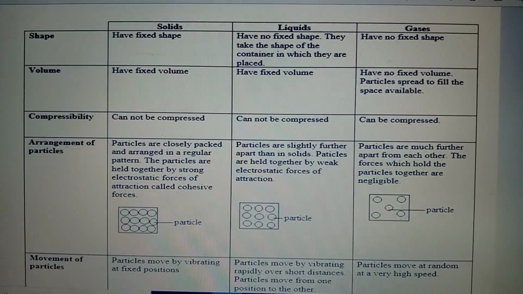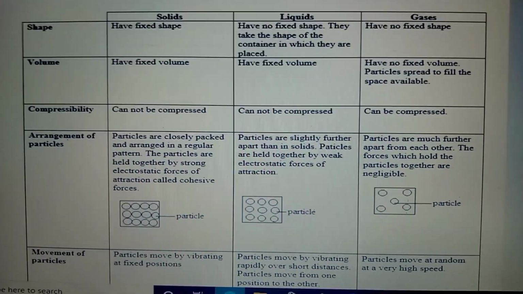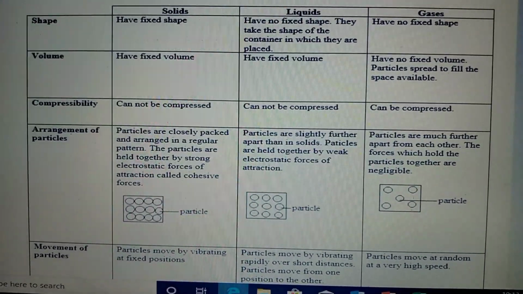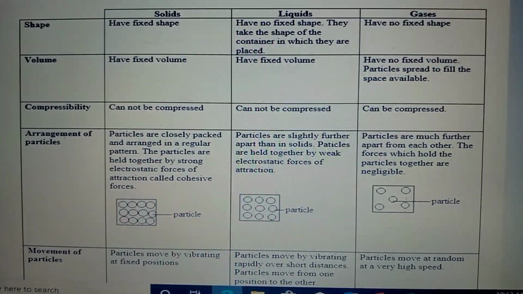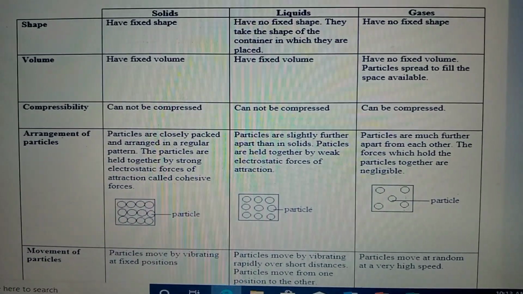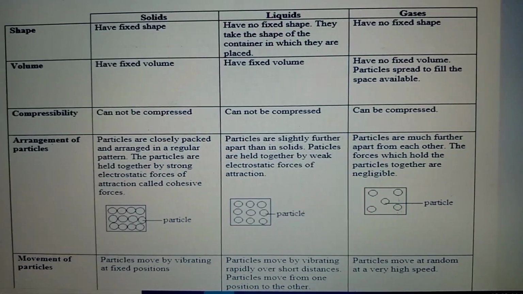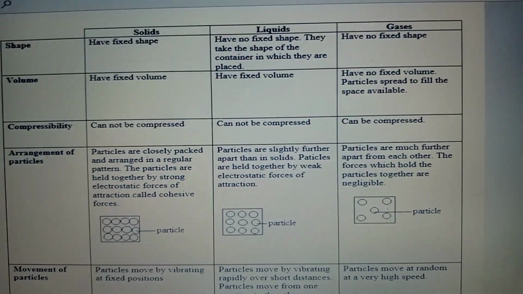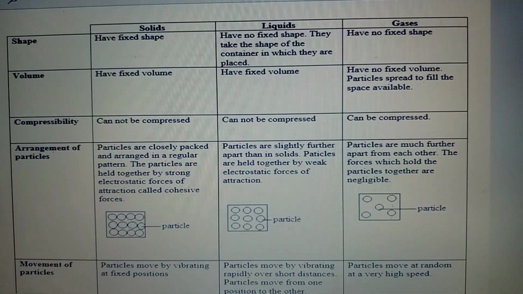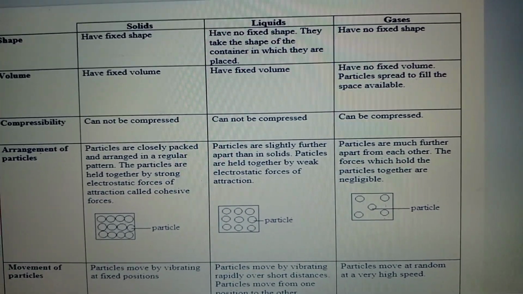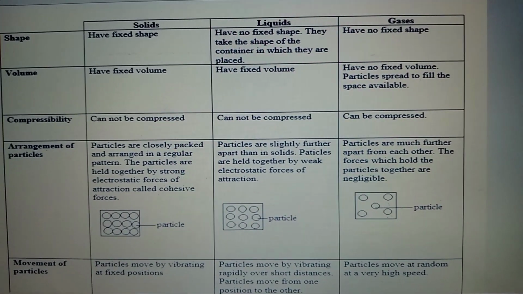So we start with shape. Solid has a fixed shape, you'll be able to see the shape of a solid thing or substance. But liquid doesn't have a shape, it only takes the shape of a container. And gas has no fixed shape. For volume, solid has a fixed volume. Liquid has a fixed volume as well. Gas has no fixed volume.